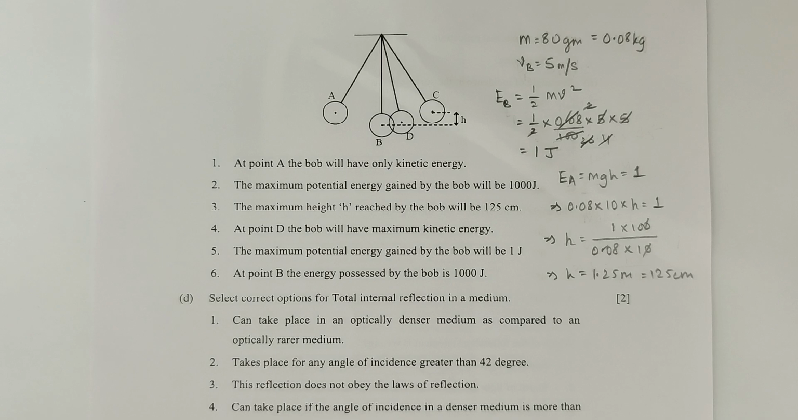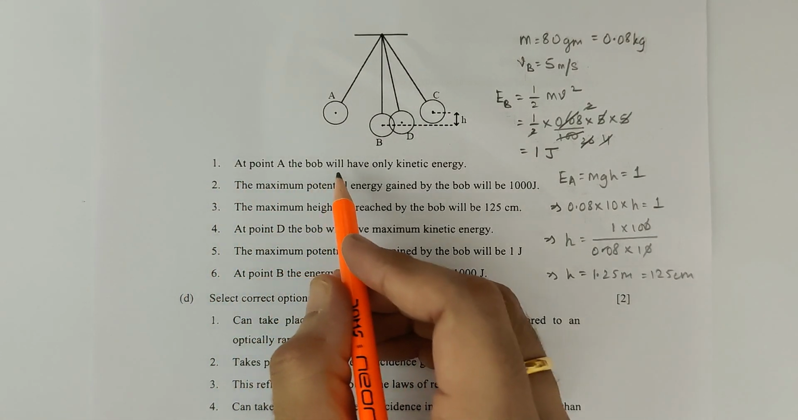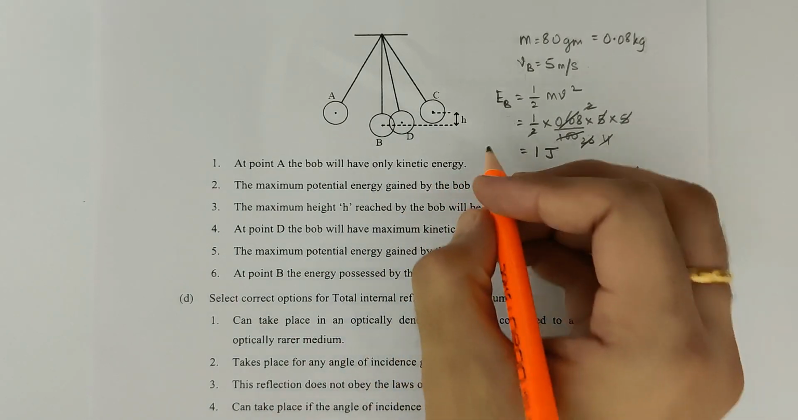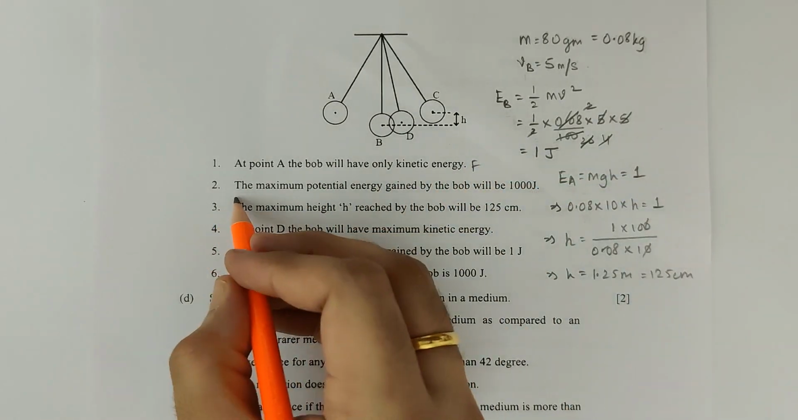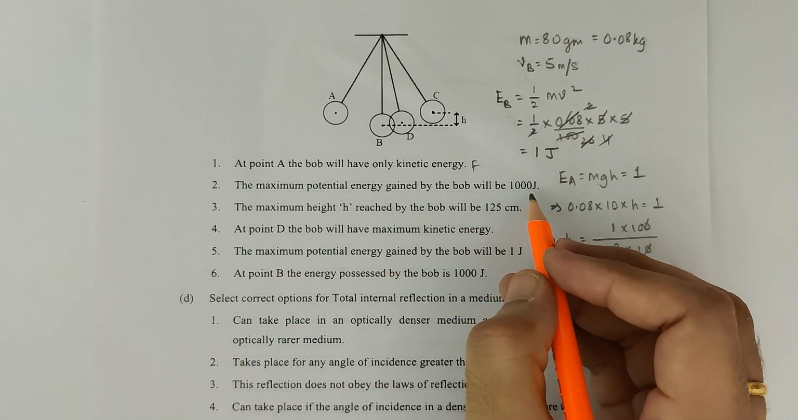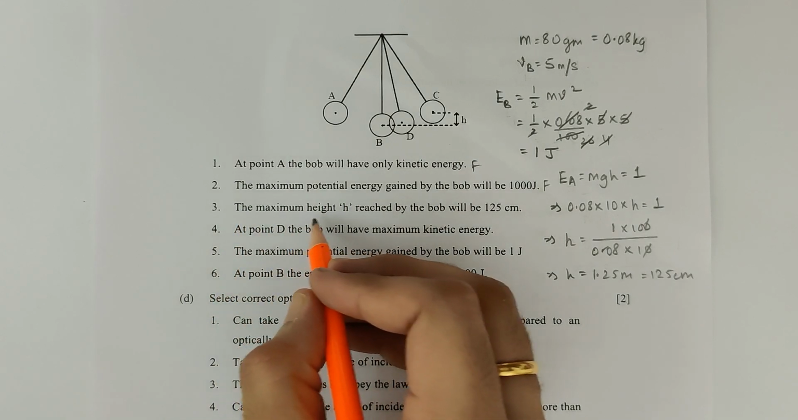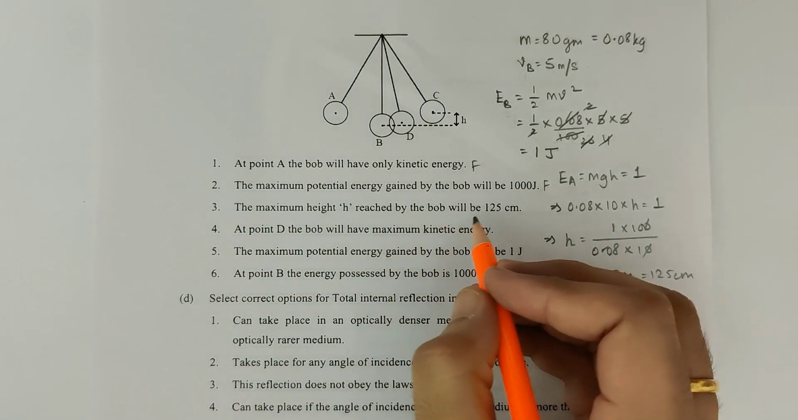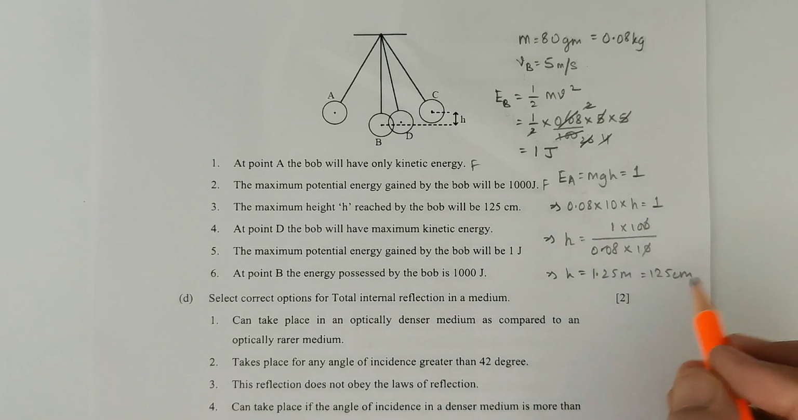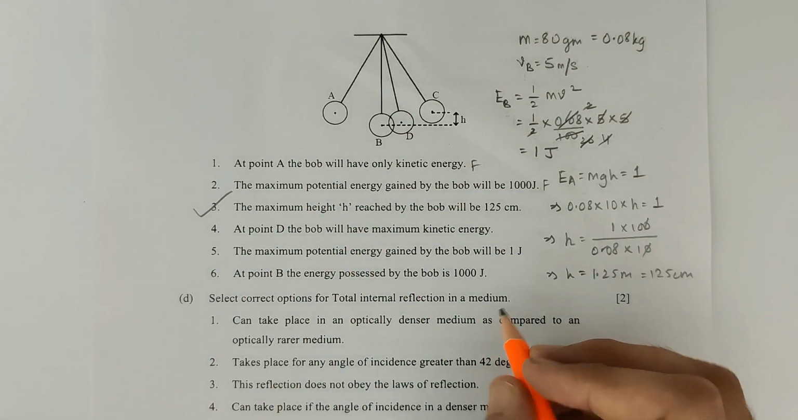Now let's check the options. Number 1, at point A, the bob will have only kinetic energy. Guys, this is false. 2, the maximum potential energy gained by the bob will be 1000 joule. False. Number 3, the maximum height h reached by the bob will be 125 centimeter. Guys, we calculated this that h is equal to 125 centimeter. Hence, option 3 is correct.